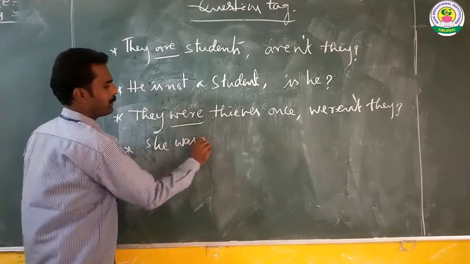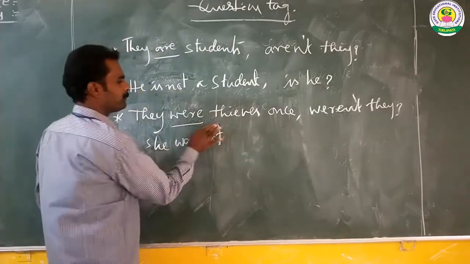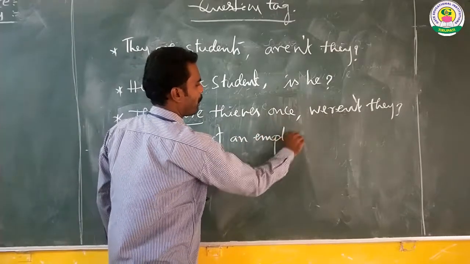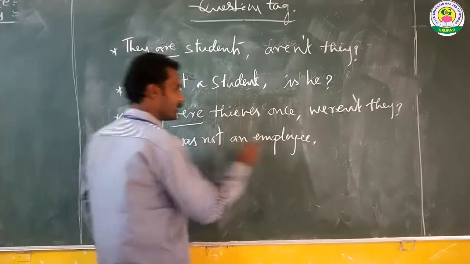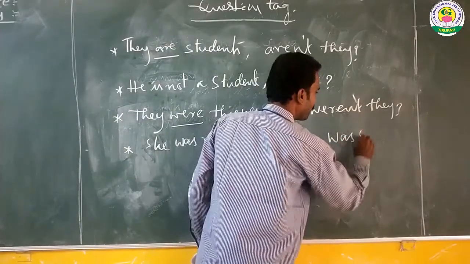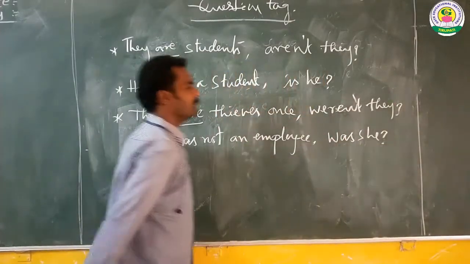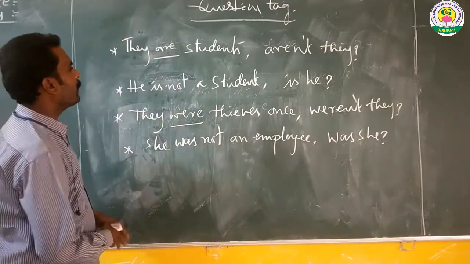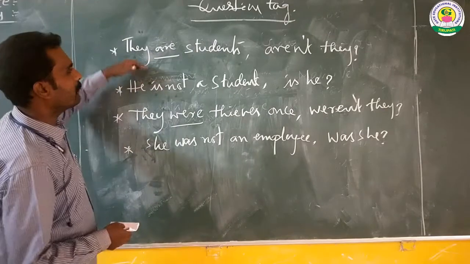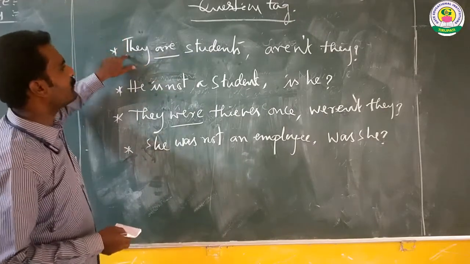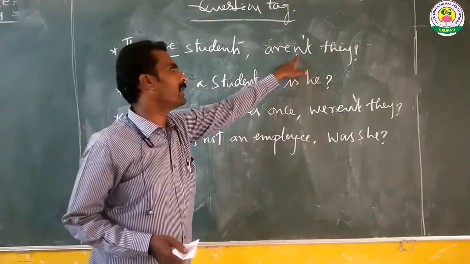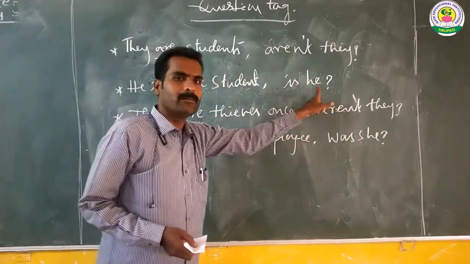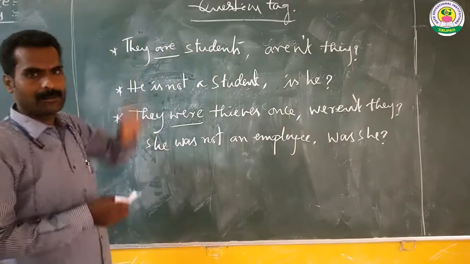She was not an employee, so was she is the question tag. Among the four statements, we can see that if the statement is positive, the tag should be negative. If the statement is negative, the tag should be positive. This is the first rule.